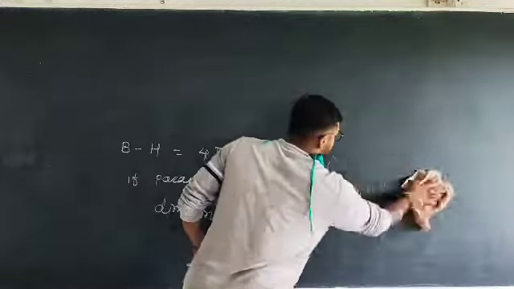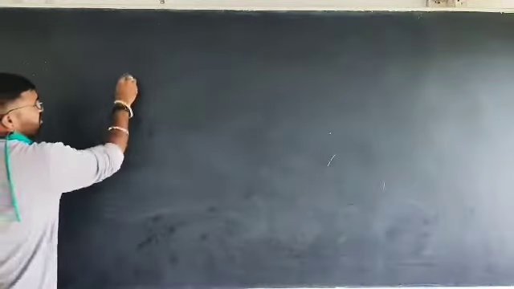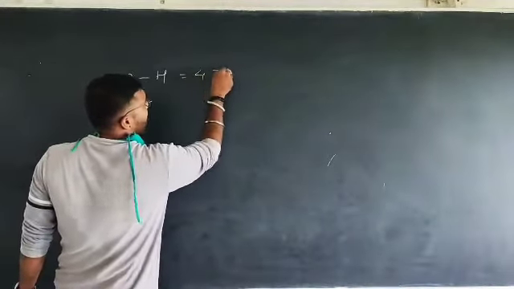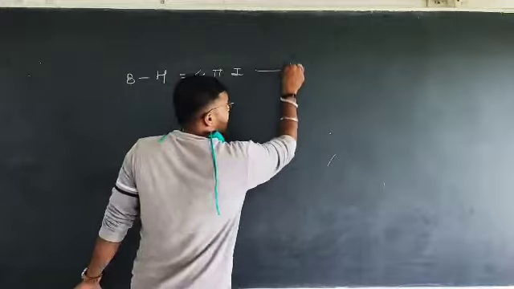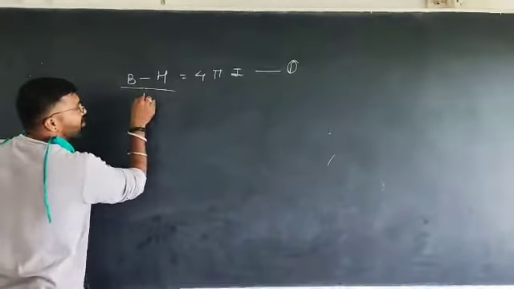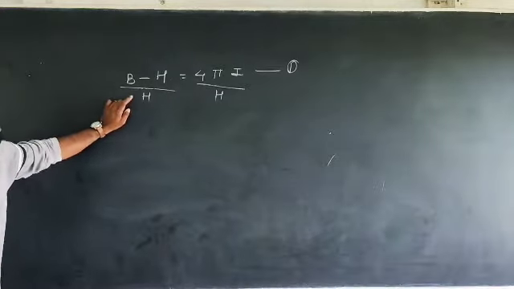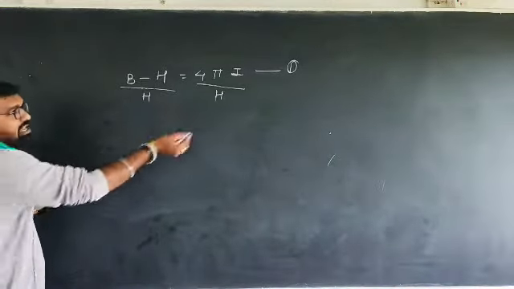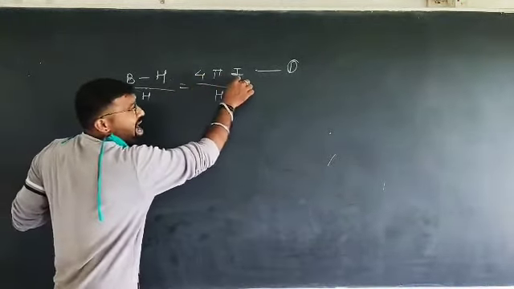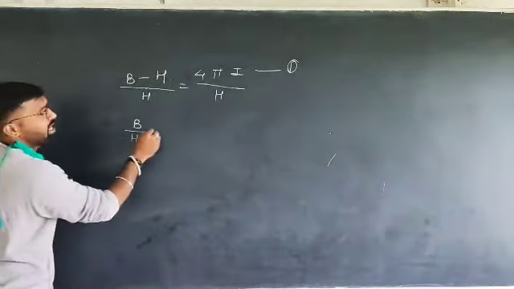So we have one relation between B, the induced magnetic field when the substance is placed in the external magnetic field H, which is B minus H equal to 4 pi I. This is equation number 1. Now suppose I divide equation number 1 on both sides by H, where H means the strength of the external magnetic field. Then equation 1 becomes B minus H upon H is equal to 4 pi I upon H. So I can write this equation as B upon H minus 1.